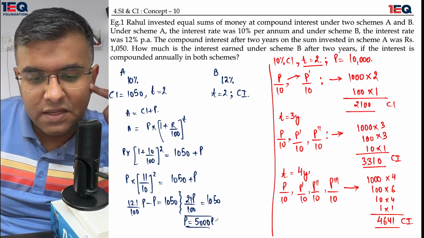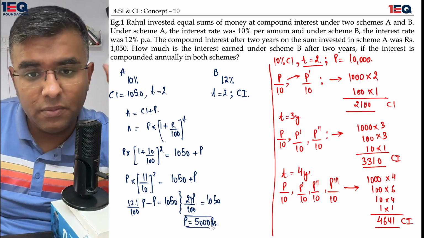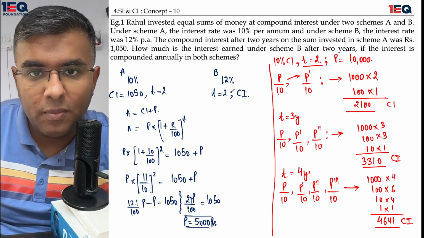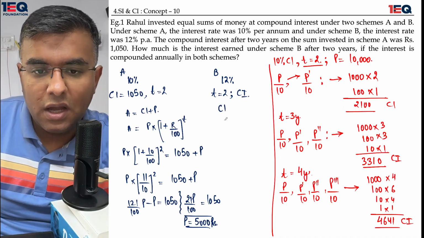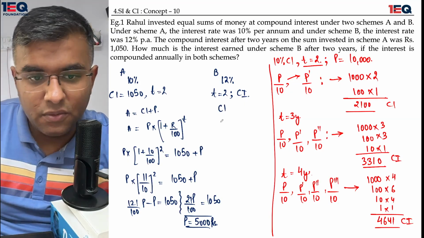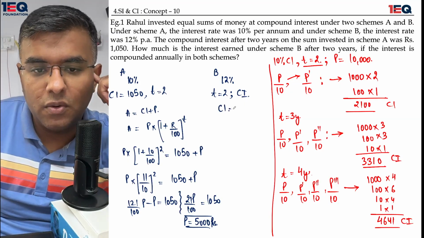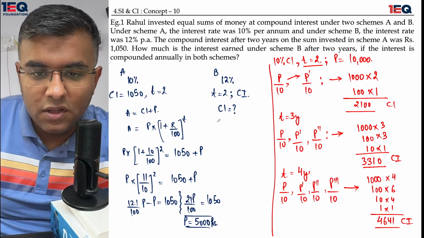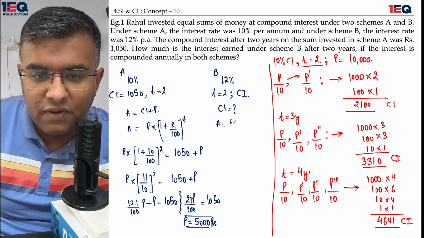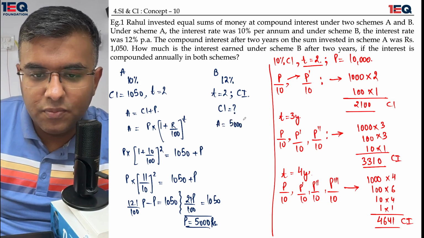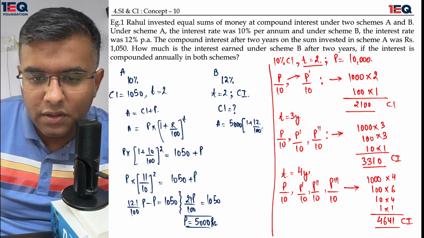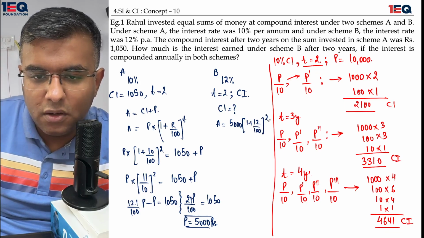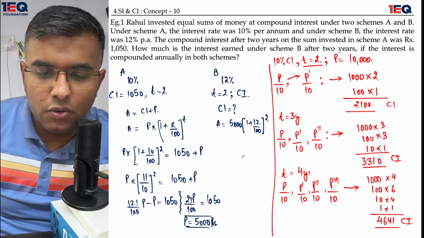As I'm right now sure about there being a principal of 5000 rupees, I have to apply the same thing over here. I need to find out the compound interest. I would not be able to find out the compound interest alone. I would have to find out the amount. The amount here comes out to be 5000, which is the principal, multiplied by (1 + 12/100) whole raised to the power 2, because T is 2 years over here.